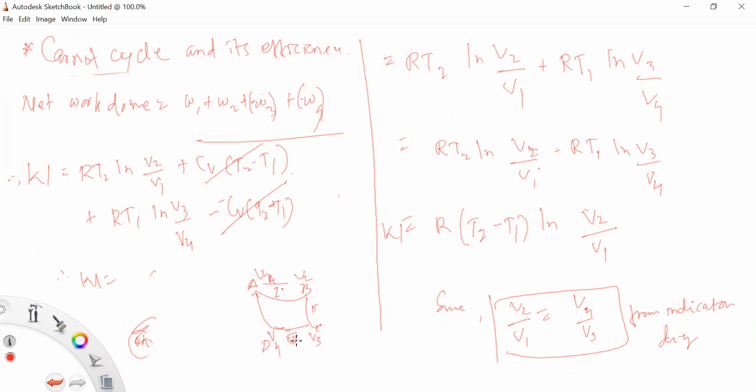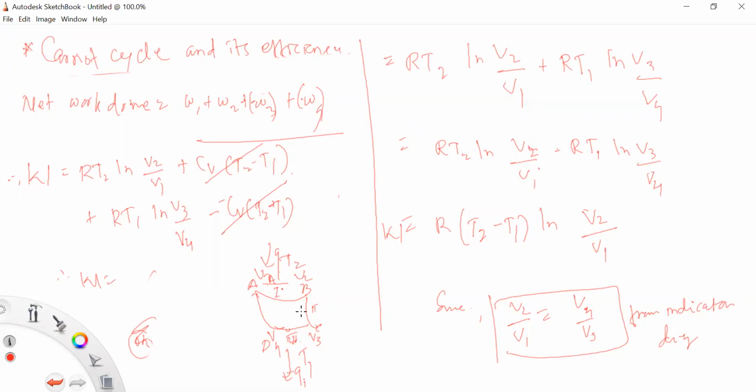So this is from this indicator diagram, V2 upon V1 equals to V4 upon V3, at constant temperature T2 and at constant temperature T1. Heat is absorbed and heat is evolved here, Q1 minus, right?